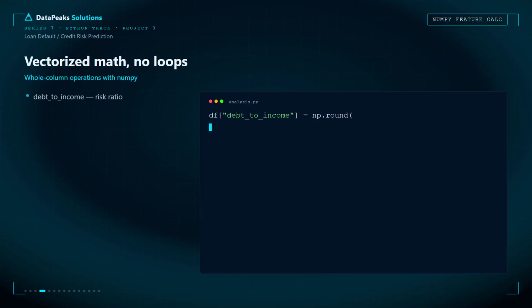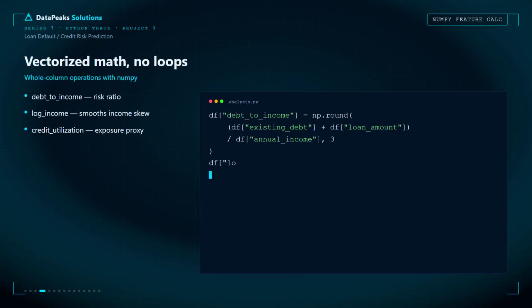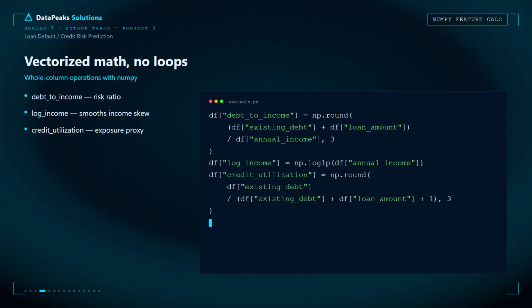Professional data scientists rely on numpy vectorization because it's faster, cleaner, and built for large data sets. Instead of looping through thousands of rows, I transformed entire columns in a single operation. First, I created a debt-to-income ratio to measure repayment risk. Next, I applied a log transformation to reduce income skew and improve model performance.